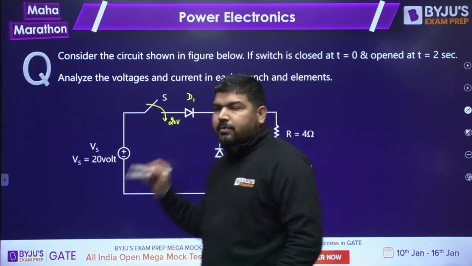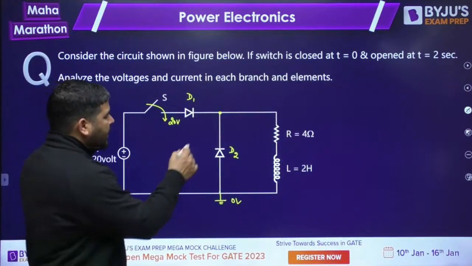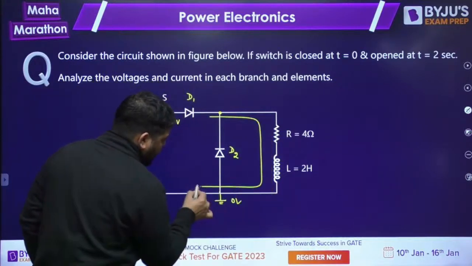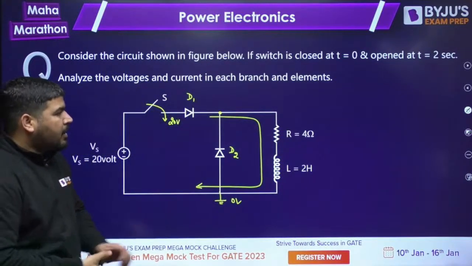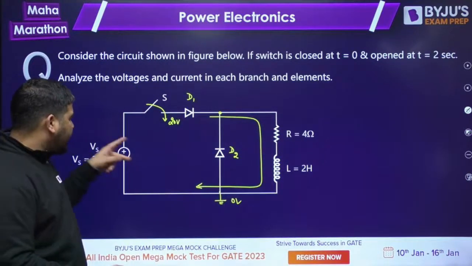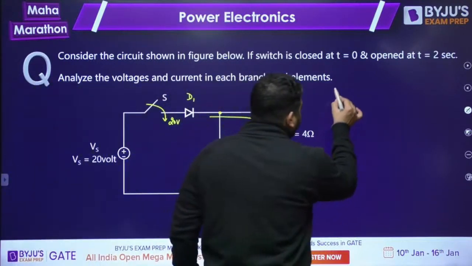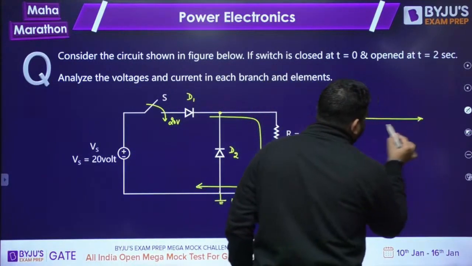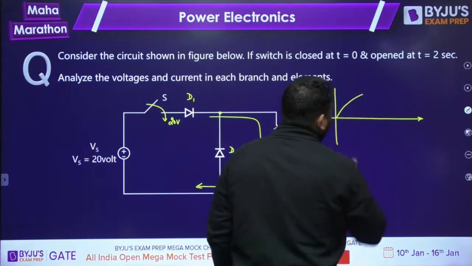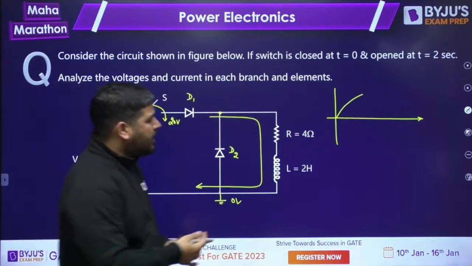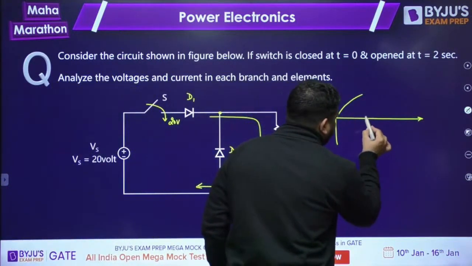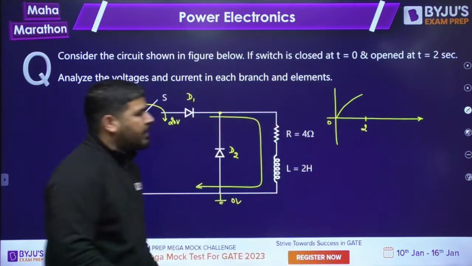So as soon as you close the switch, D1 will conduct and the current will flow like this. The circuit is RL and you are applying DC, so current will rise exponentially. Is it fine? Current will rise exponentially from 0 to 2 seconds.